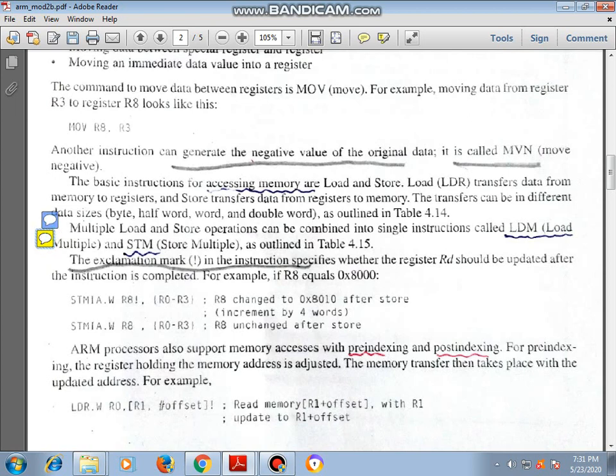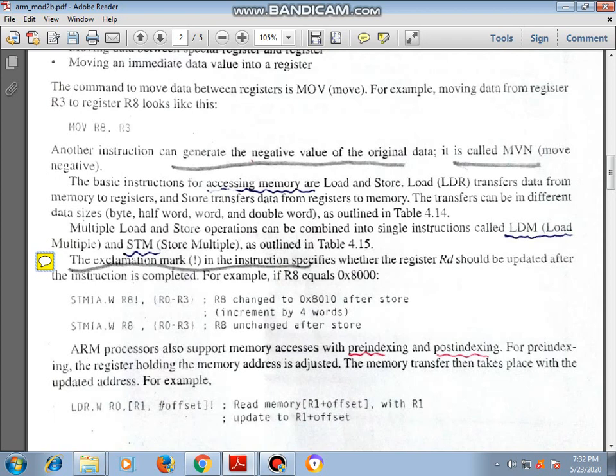Multiple load and store operations can be combined into a single instruction called LDM, load multiple. LDM means load multiple, and STM means store multiple. We'll see how we can use LDM and STM instructions here. Here they have written STM IA.W R8!, {R0-R7}.